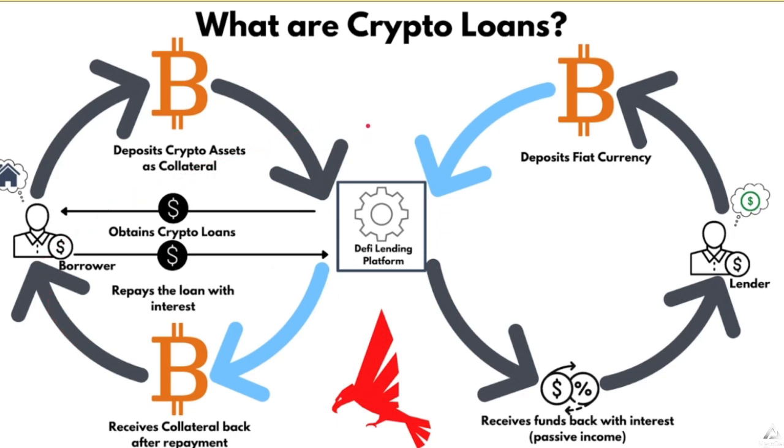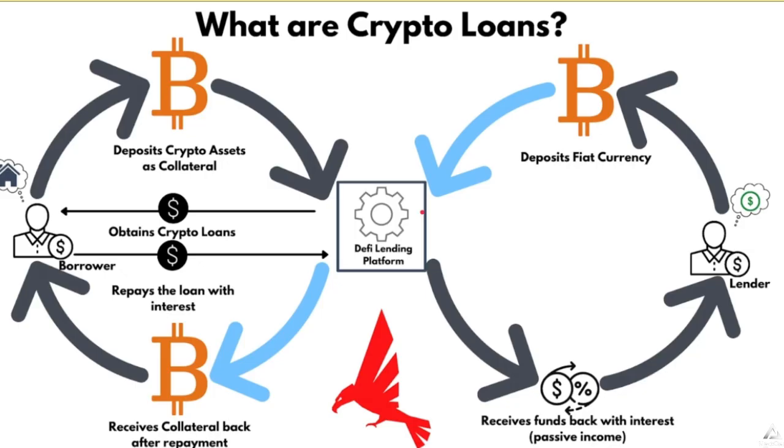Now, to the other side of the coin, the lender. Would-be investors may see these lending platforms and the incentives that they offer, such as percentage back gained after lending after a certain period of time. So what they can do is deposit their crypto. In some cases, they can deposit their fiat currency.